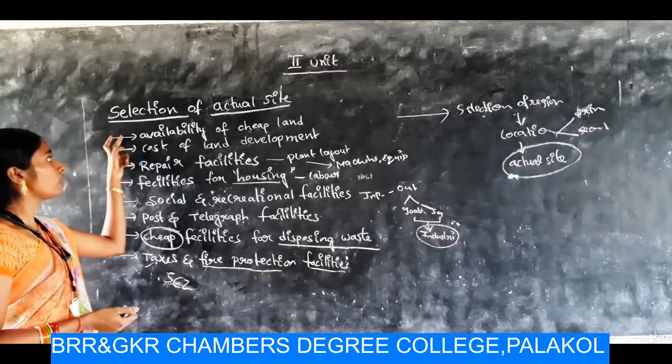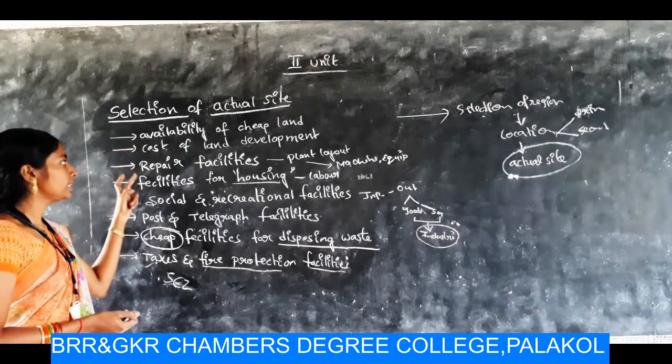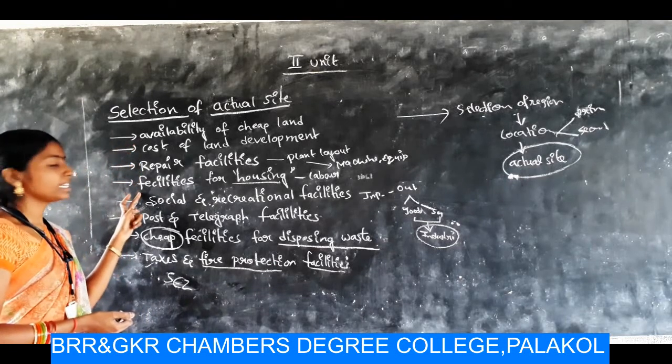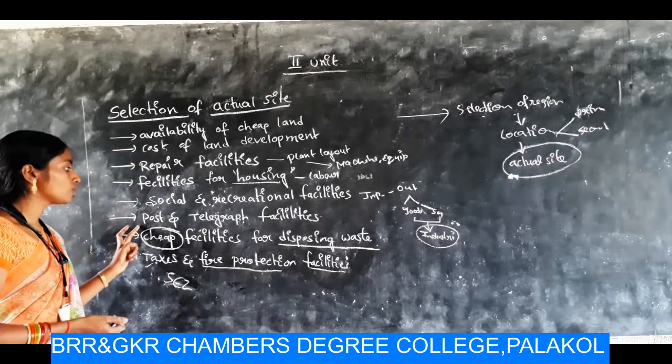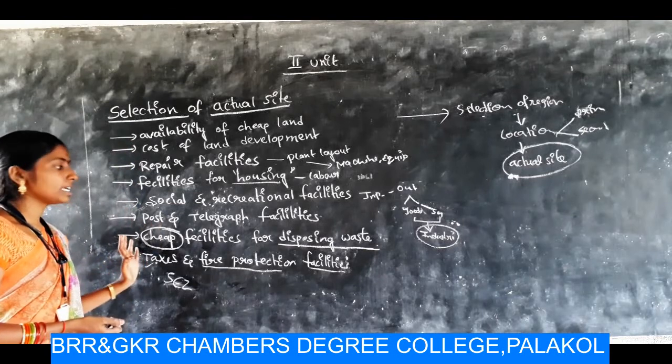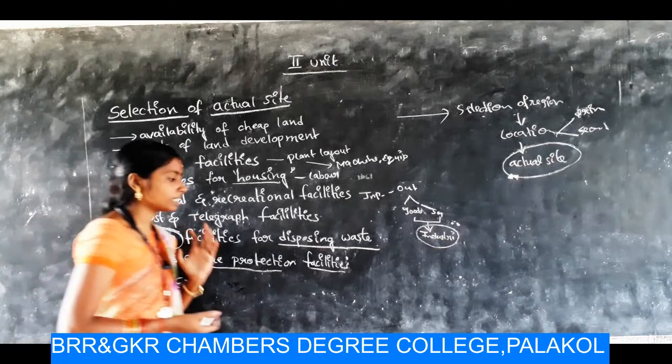So we have cost of land development, repair facilities, facilities for housing, social and recreational facilities, post and telegraph facilities, cheap facilities for disposing waste, and taxes and fire protection facilities.